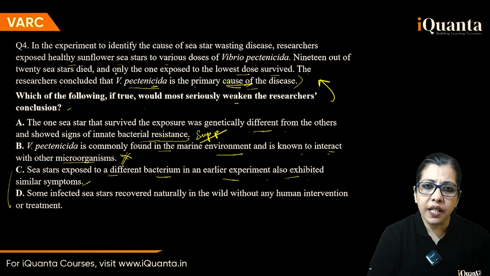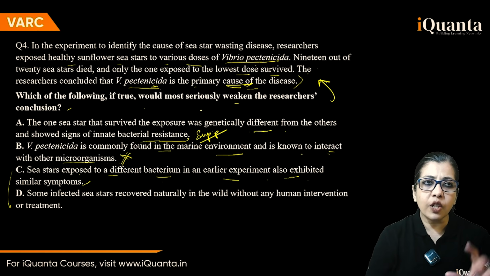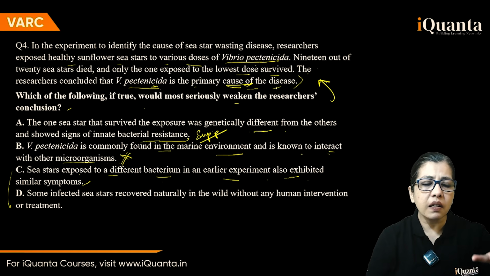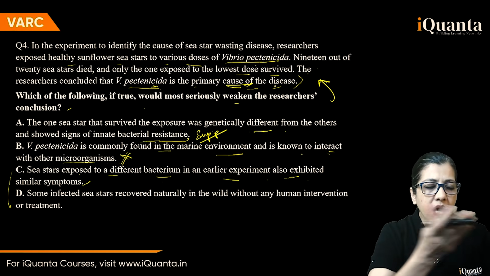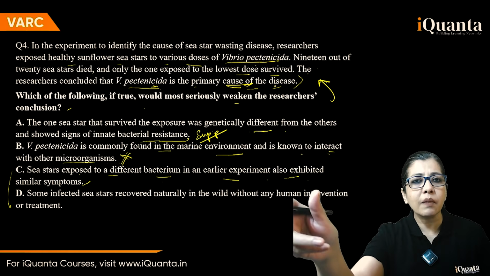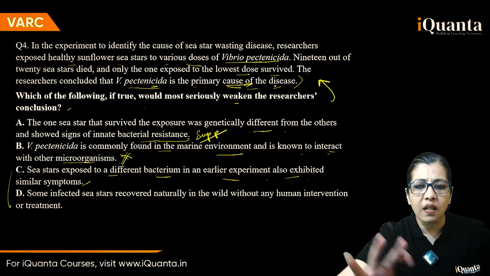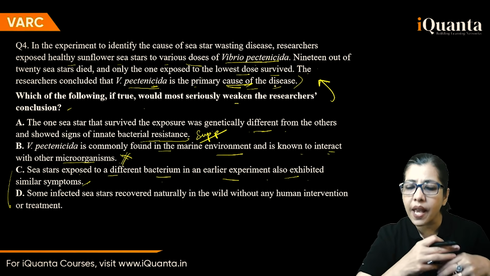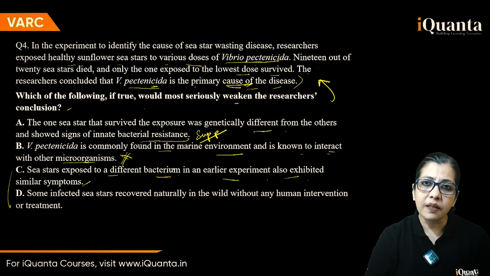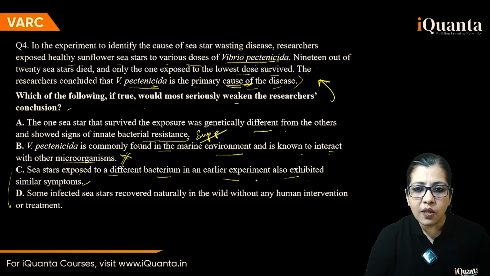Here you are saying 19 out of this died, various doses of this, and then you're claiming that this is the primary cause. No, earlier we exposed them to some other bacterium, and on that also they all died. So probably that other bacterium is there in the sea waters, and that is leading to these outbreaks, and that is leading to these populations becoming extinct. This could also be possible. So this is weakening it.